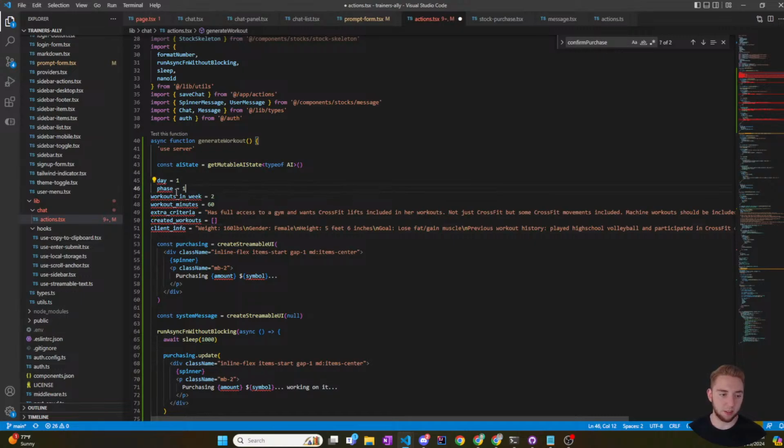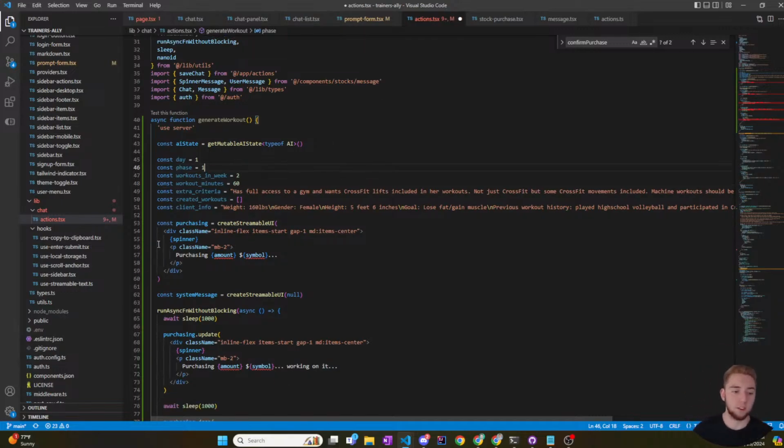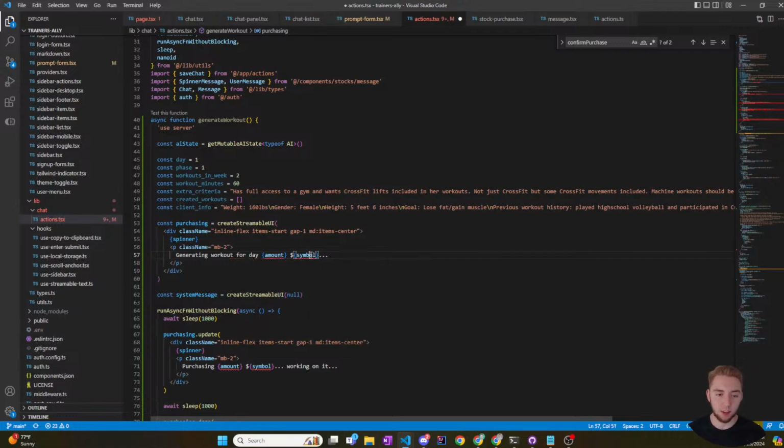I guess besides, I have to declare them as constants. So let me do that. Fix up the indentation and then const. Okay. And so I'll say, like, generating workout for day, and then I can say day.